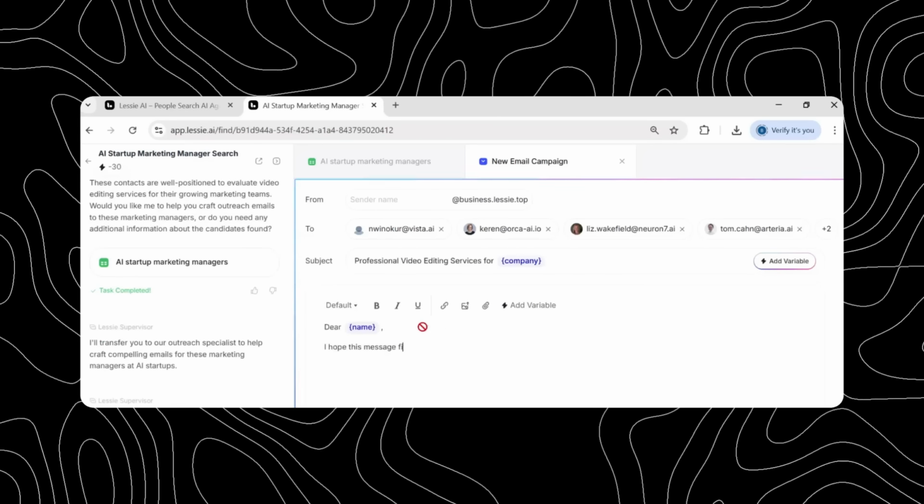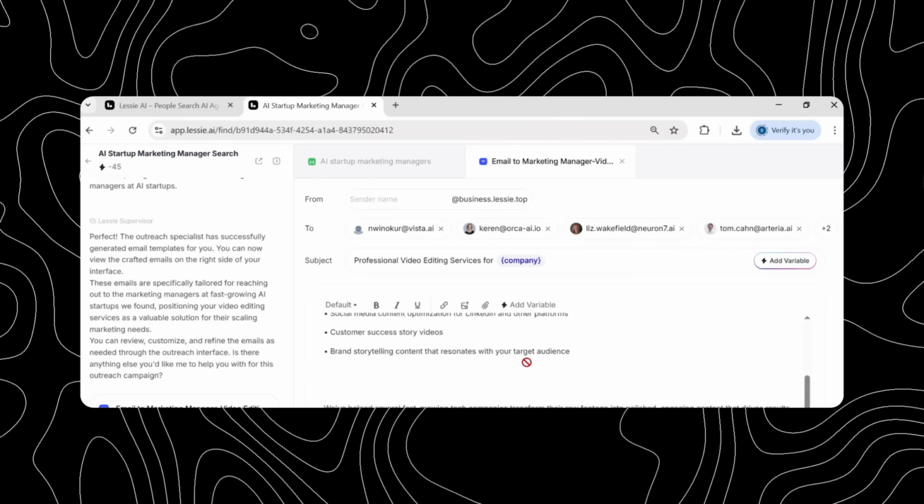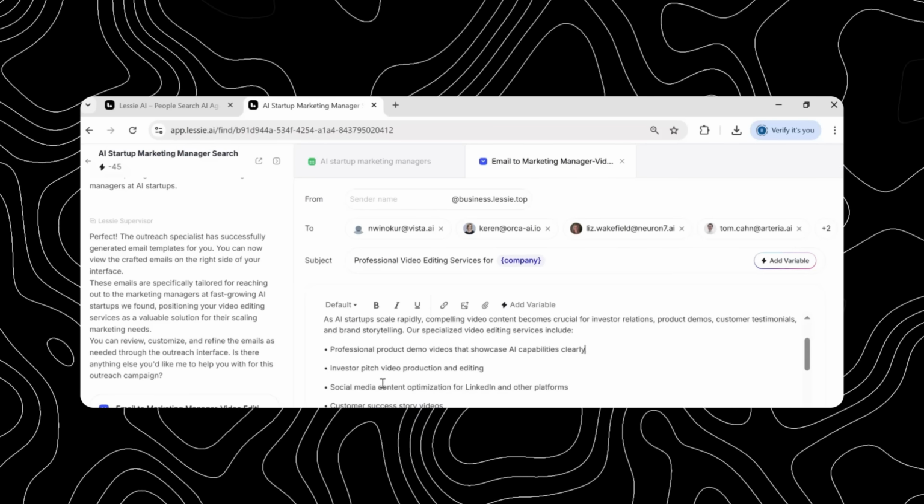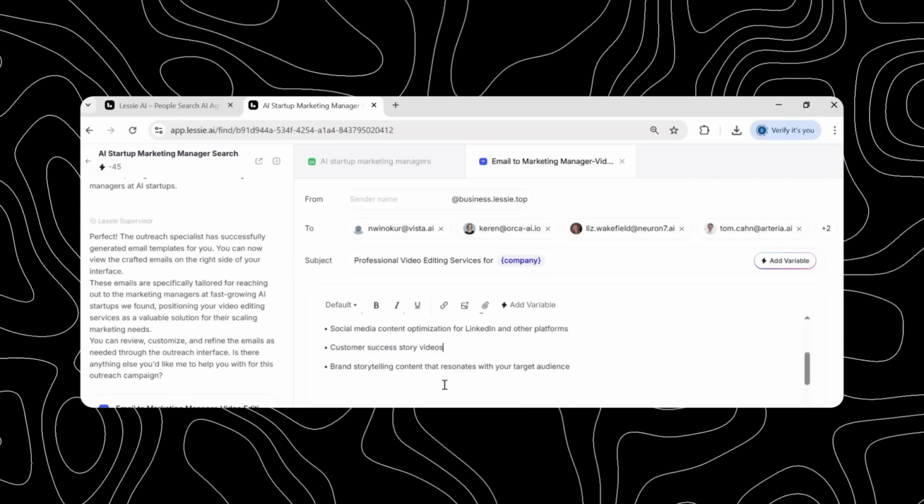Lessie AI also helps with the next step, outreach. Instead of switching tools, you can send emails directly from inside the platform. You simply select your contacts and click Write Email. Based on your service and your target audience, Lessie AI automatically generates a personalized outreach email.